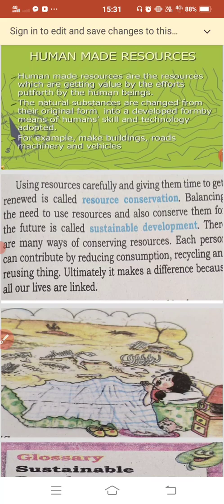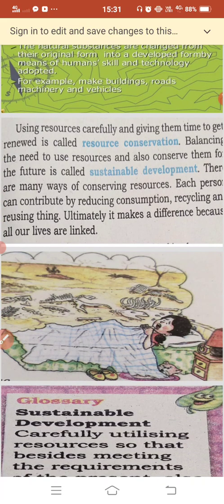Now, if we want to differentiate natural resources and human-made resources, what points can we come through? Natural resources are drawn directly from nature and are used without any modification. Human-made resources are created from natural resources to satisfy the needs of people. Coming to the second point, natural resources are a free and precious gift of nature, for example air, water, etc.